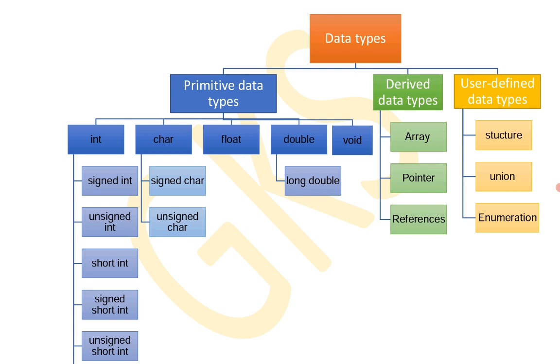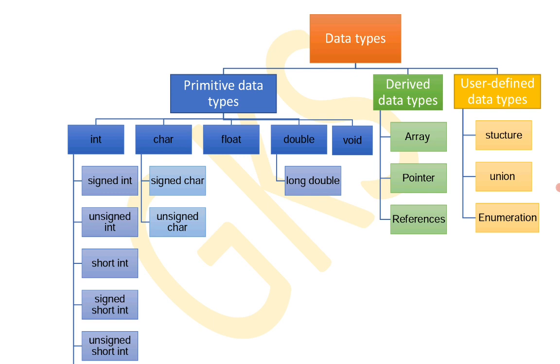So these are the 3 main important components: primitive data types, derived data types and user defined data types. Primitive data types are primary data types which we may directly use to define any variables, whereas derived data types are formed or created from primary data types.